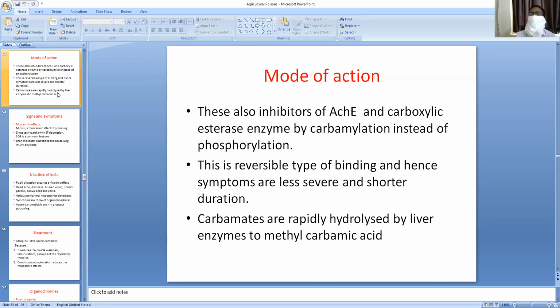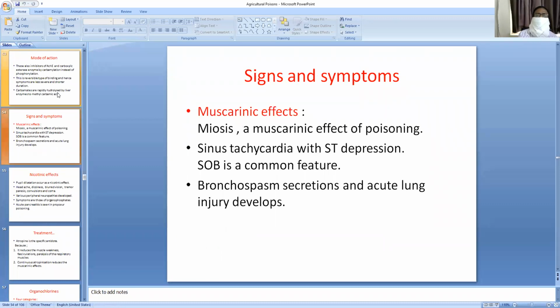This is a reversible type of process, and hence the symptoms are less severe than organophosphorus compounds and of shorter duration. Carbamates are rapidly hydrolyzed by the liver and liver enzymes to methyl carbonic acid. Signs: what are the signs and symptoms of carbamates? Muscarinic-like effects, same as before: miosis and sinus tachycardia with ST depression, and bronchospasm, secretions and acute lung injury develop, and also SLUDGE will be seen. They differ from organophosphorus compounds in 2 ways.